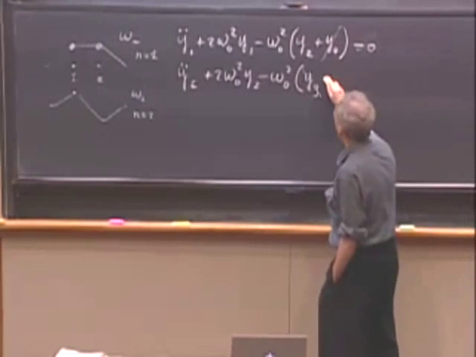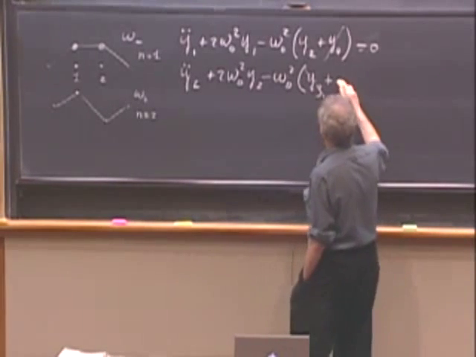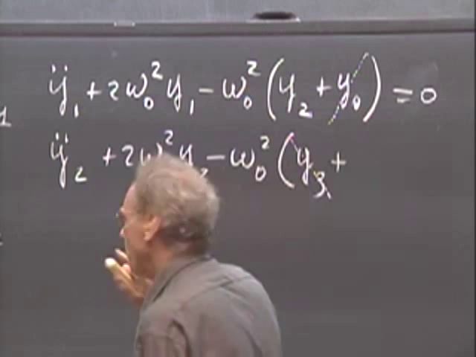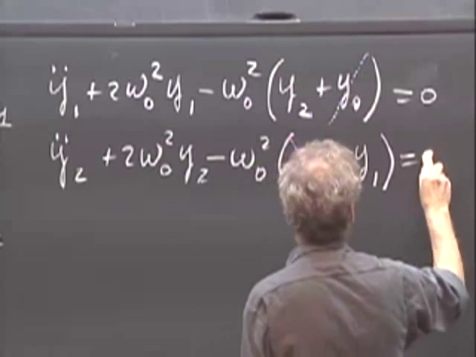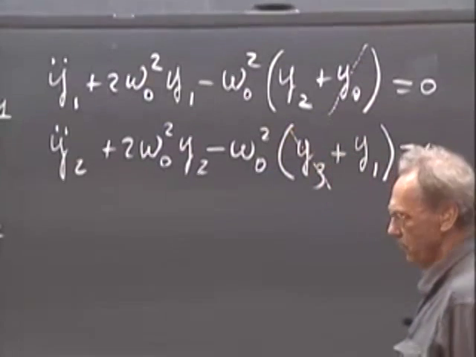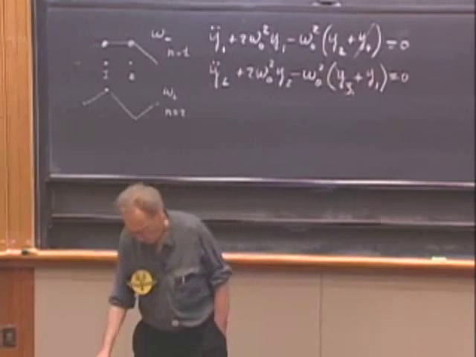And then we get here plus y p minus 1, and that is, by plus 1 we have 2, that is y1. And that is 0.